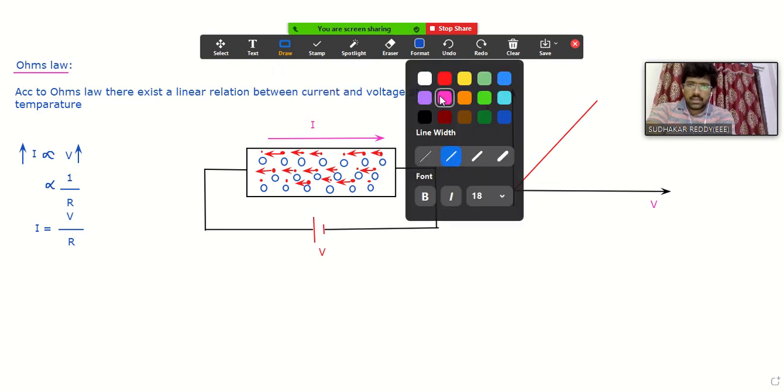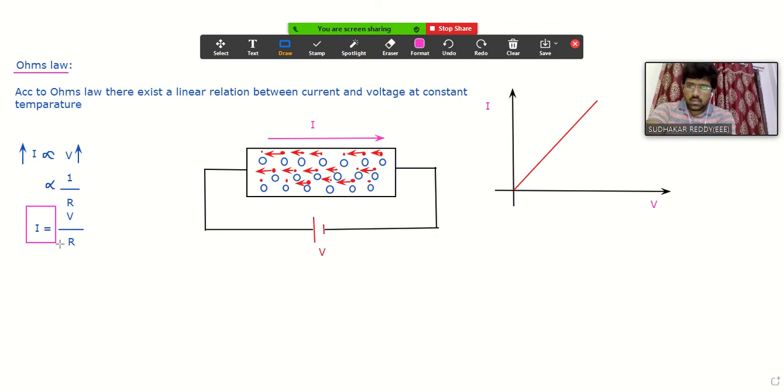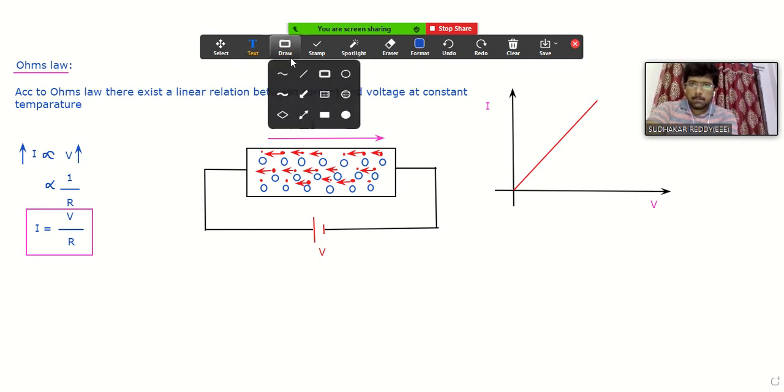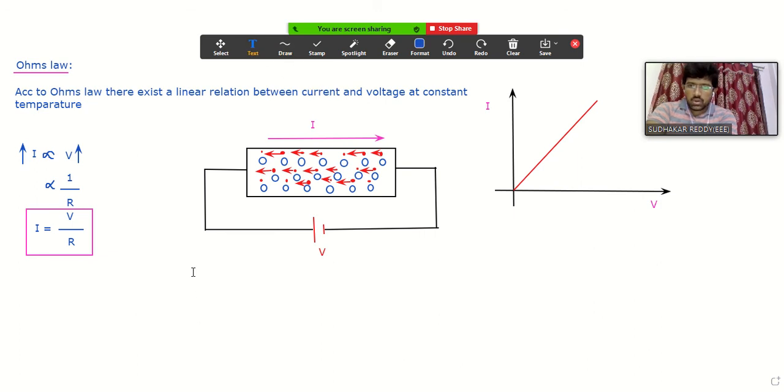And from this statement, I can conclude one more thing also. When it comes to Ohm's law, always I will consider the current I equals V by R. I can also write Ohm's law in another way, but it's not acceptable. All of you observe. In another way I can also write like this: V is directly proportional to I. Is it acceptable? Is it acceptable or not?